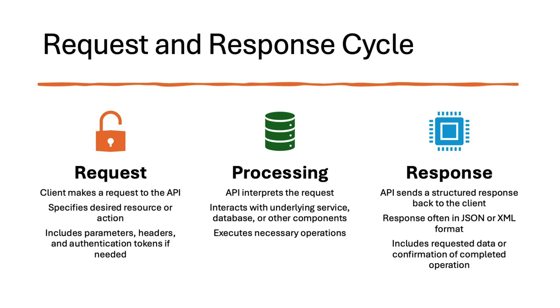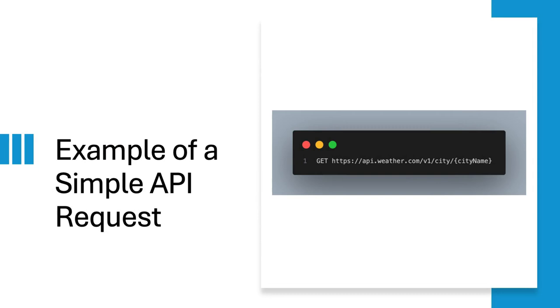An API involves a client making a request, the API processing it, and sending back a structured response. Requests include parameters and authentication, while responses are often in JSON or XML format. This slide shows an example of a simple API request to fetch weather data for a specific city and the server's JSON response.